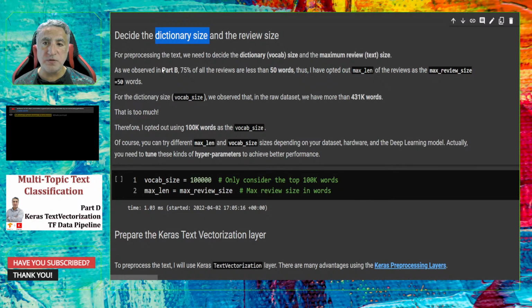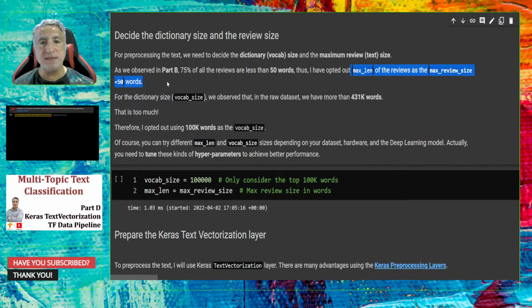I would like to remind you that in part B, we saw that 75% of all the reviews are less than 50 words. Thus, I selected the maximum length of the reviews as 50 words.